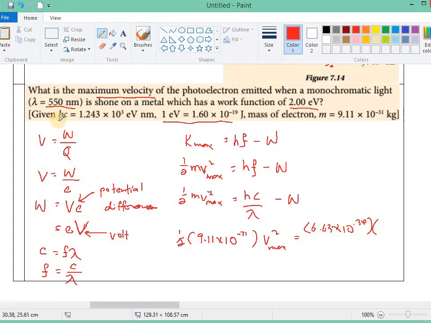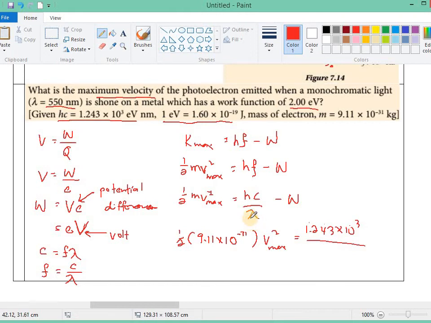In this question they give us hc equal to 1.243 times 10 power 3. So this hc, the value of Planck constant times the speed of light, is already given: 1.243 times 10 power 3 electron volt nanometer over the wavelength.